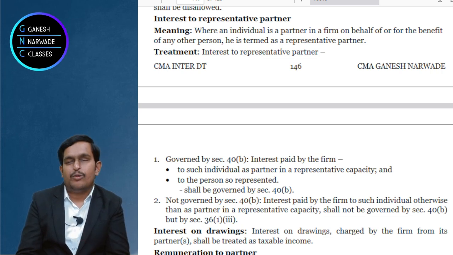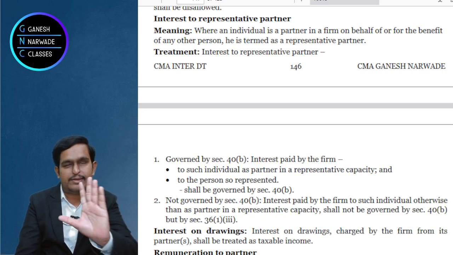Clear? Now, can we actually pay interest to the representative partner or to the beneficiary? The answer is yes. Will it be allowed as deduction? The answer is yes. Sir, section 40B restrictions? Yes, they will also apply. So everything will be the same, no change. Okay.